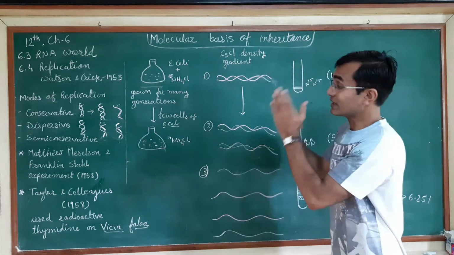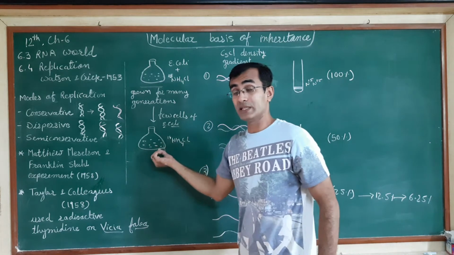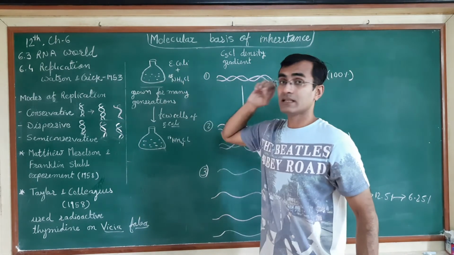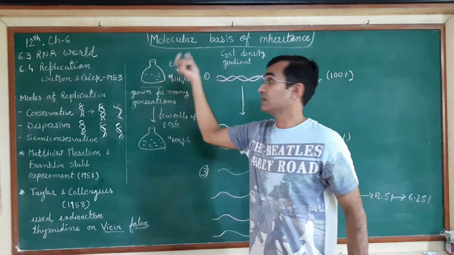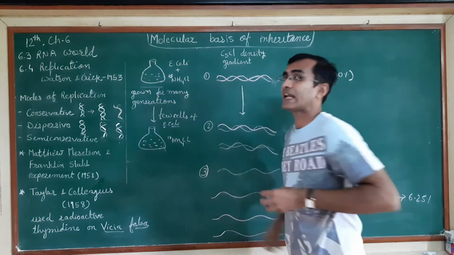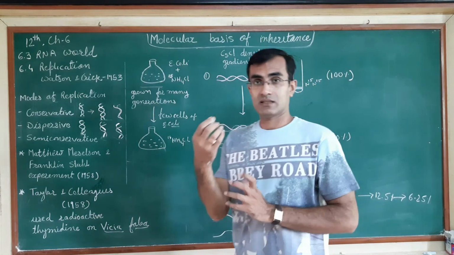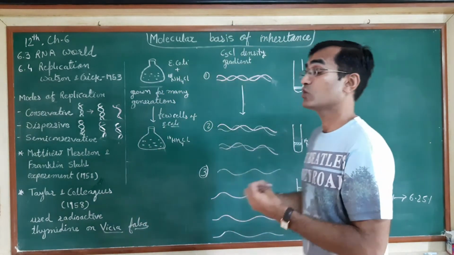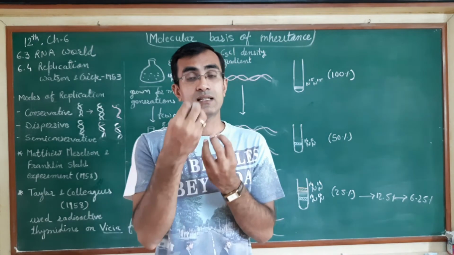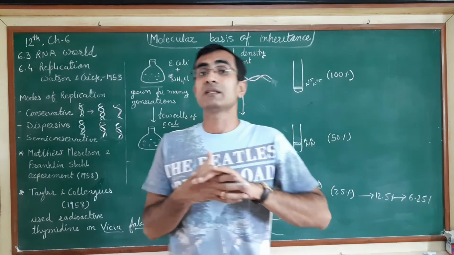When they transferred the bacteria into the new media, they examined the DNA of the previous culture they had taken. They broke down a few cells, extracted the DNA, and ran the centrifugation technique. Now what happens in centrifugation? Normally the DNA with the lighter particles will remain on the top and the heavier particles will come down.